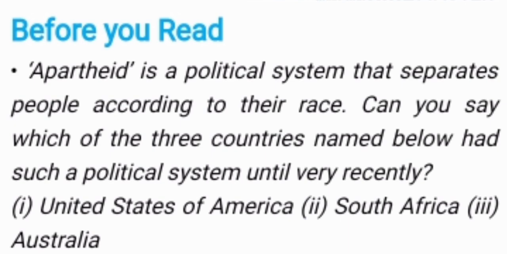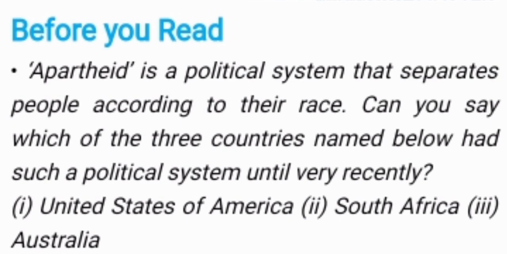Here a word is written: apartheid. First of all, we have to understand this word because it is used many times in this lesson. Apartheid is a political system that separates people according to their race. It means they separate people according to their caste or color.